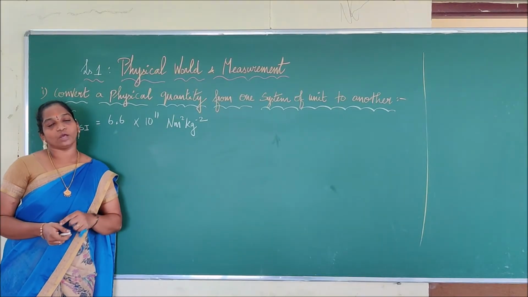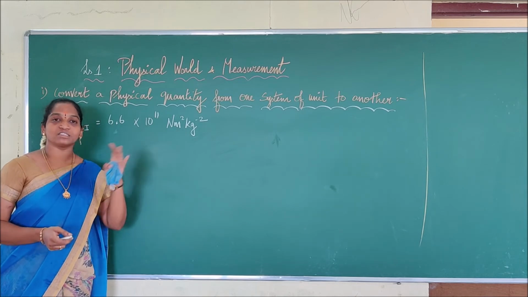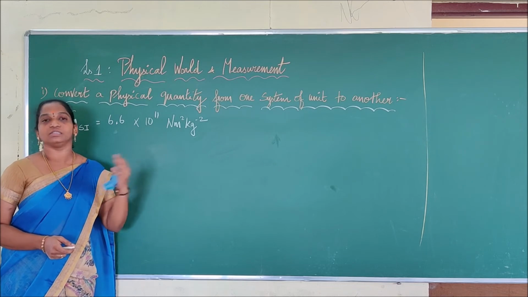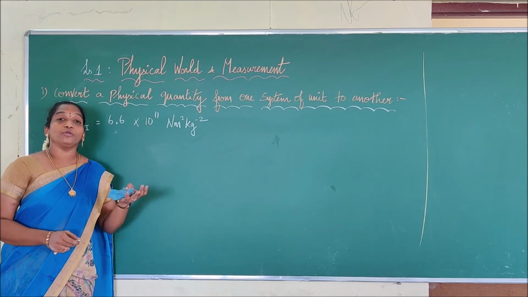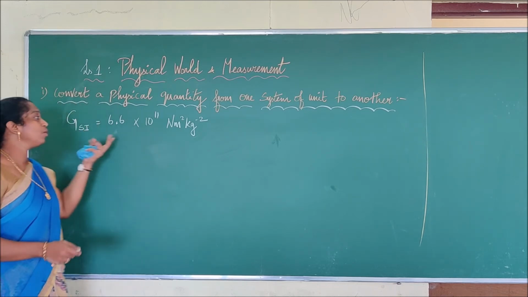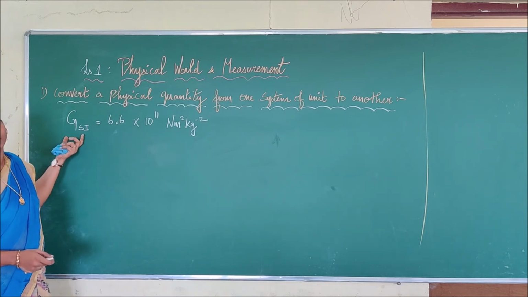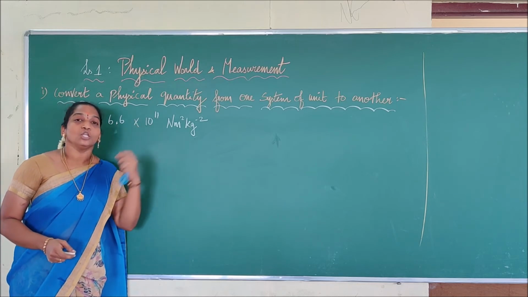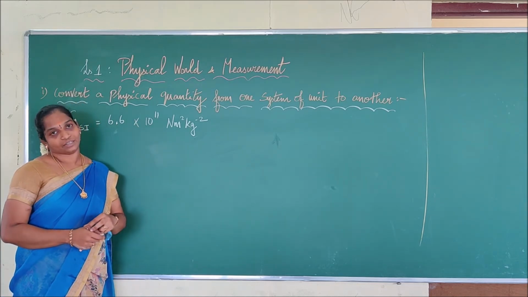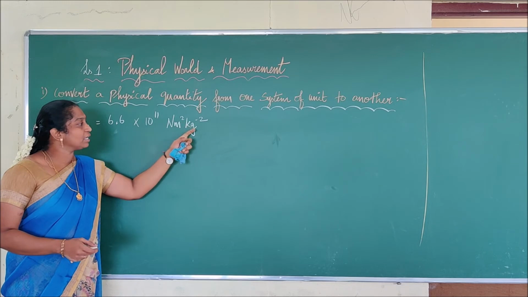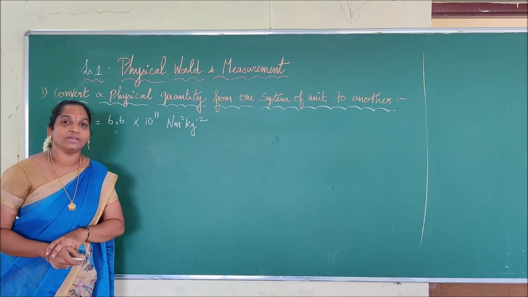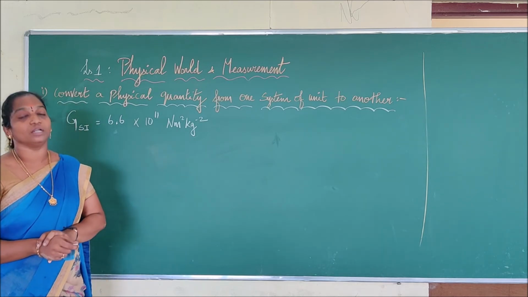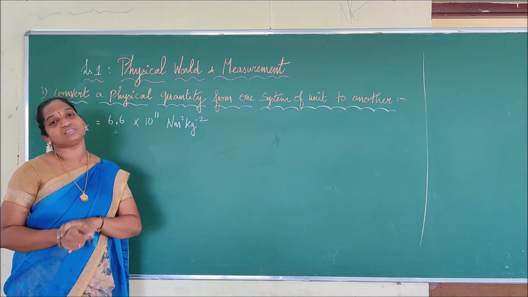Now we are going to use the same method. First we converted the pressure from CGS to SI. Now we are going to do the reverse. They have given the gravitational constant in terms of SI, which is equal to 6.6 into 10 power minus 11 Newton meter square kilogram minus 2. So the value has been given in SI units, and we want to convert that into CGS.